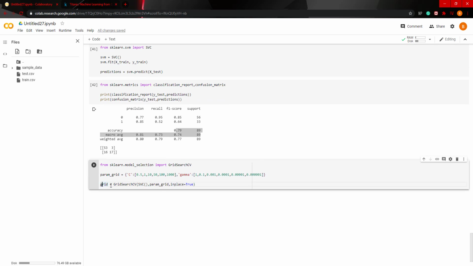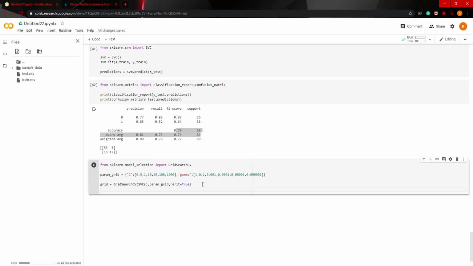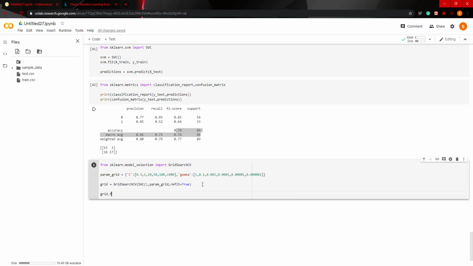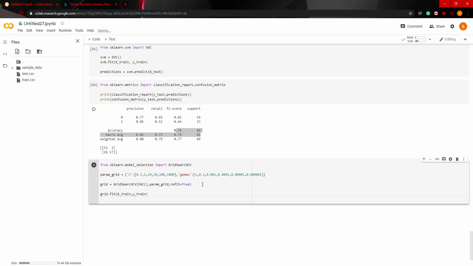Okay, so we created a param grid. Grid equals GridSearchCV, SVC, param grid, and then refit equals true. I think that's it. And then we do grid.fit, x train, y train, grid predictions equals grid.predict, x test.